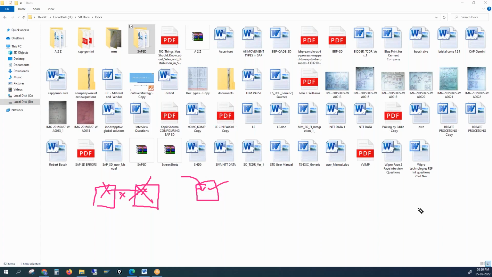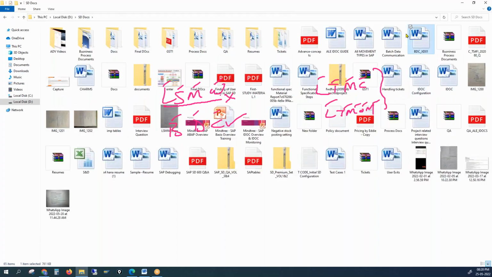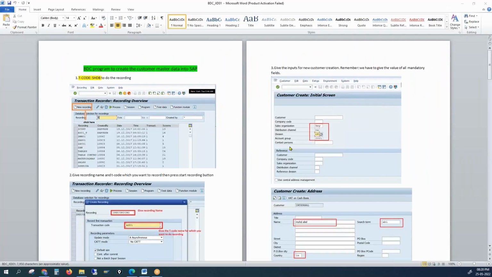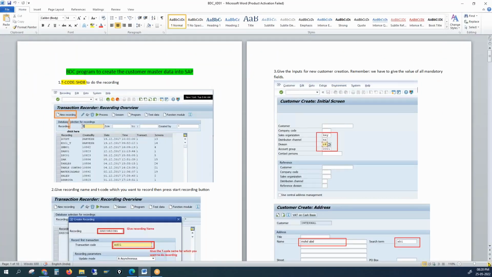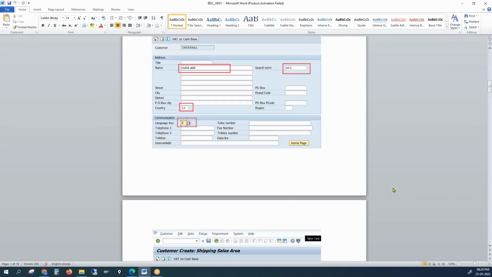But why is SAP recommending LSMW and LTMC? The reason is, how do we go with BDC? We need to prepare a BDC program and an Excel sheet. We need to prepare this. You see, these are two documents related to Batch Data Communication. Later you can just go through them. So what happens here is, we need to create an Excel document with headers. This we call the BDC program. Your ABAPer will write it.